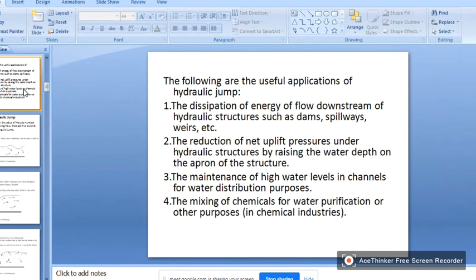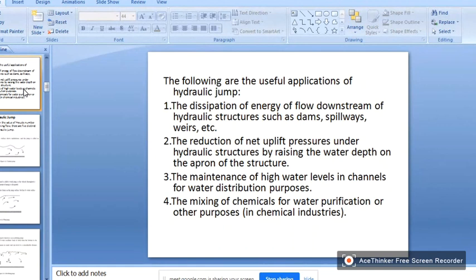Okay, so that is one advantage, and another one is the reduction of uplift pressure under the hydraulic structure by raising the water depth on the apron of the structure, right? So this hydraulic jump creates a greater depth of water, right?